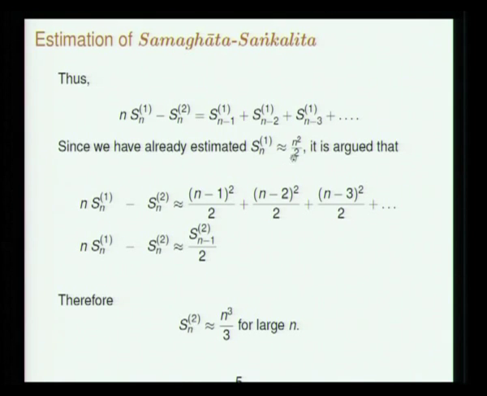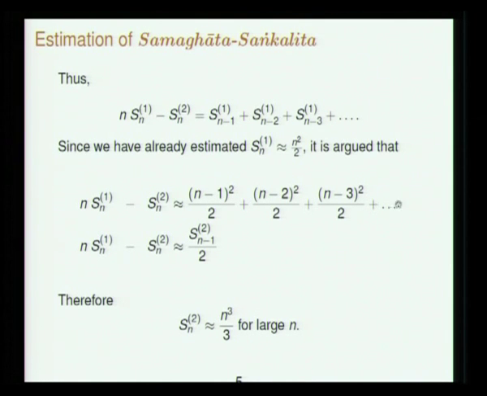So since we have already estimated the Mula Sankalita summations of the first powers of natural integers to go like n squared by 2, we substitute here. So Sn minus 1 we write as (n minus 1) whole squared by 2, Sn minus 2 is written as this, Sn minus 3 is approximated by this, and so on.